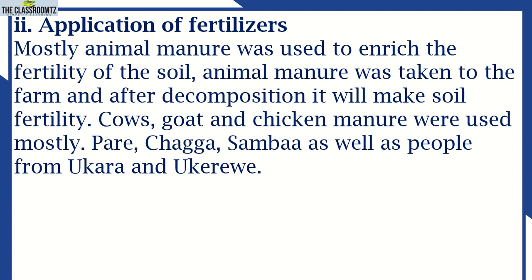So before modern chemical fertilizers, we used natural manure from the animals. From animals to the land, after decomposition, we get manure that fertilizes the soil.